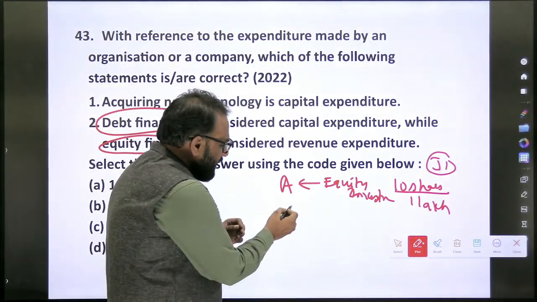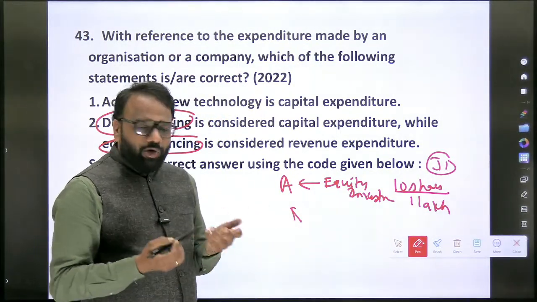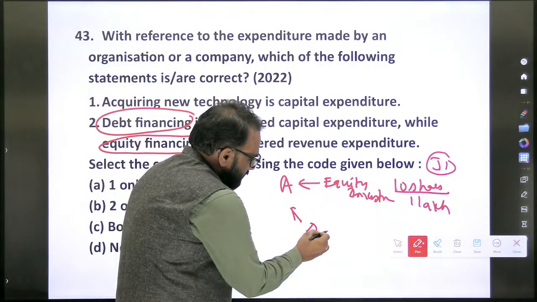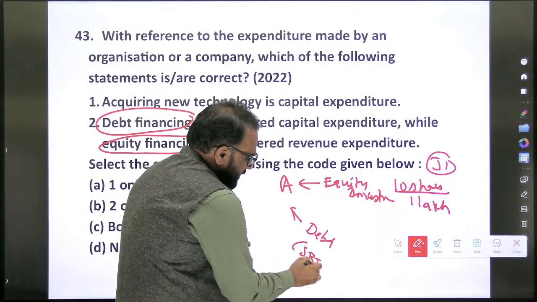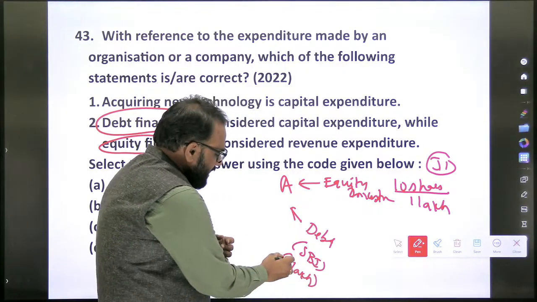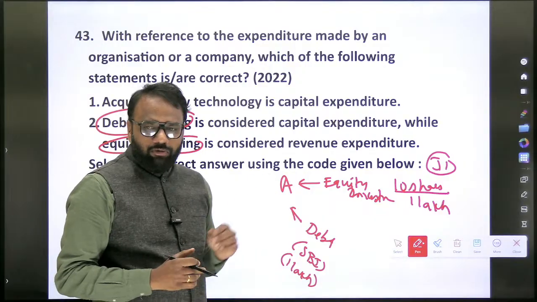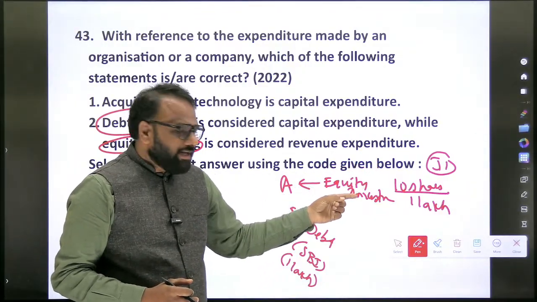Next, in the same company A, another company or some bank has given a loan, so debt. Let's take SBI. SBI has given 1 lakh rupees in the form of a loan. Next, investor 1 has made an investment in the form of equity.